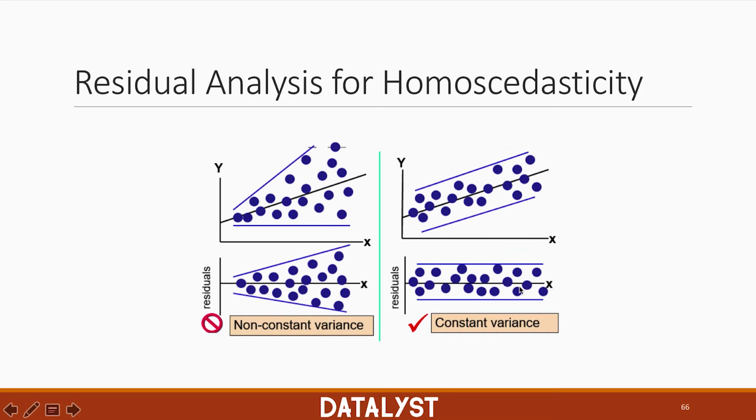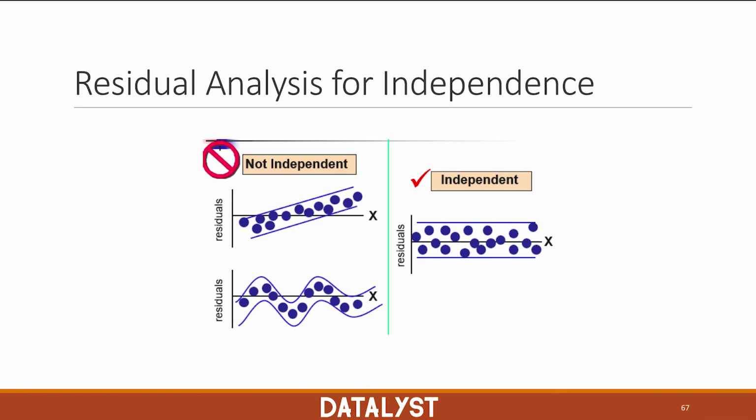Once again, what we want to see is something like this plot. The variance is constant and the residuals are uniformly distributed across space. So in this case, when we are facing heteroscedasticity, there are some other models that we're going to cover later, which can actually deal with this issue. And finally, we expect our residuals to be independent. Once again, this is the residual graph that we hope to see. So when the residuals are not independent, we're going to see some patterns, such as a linear pattern or a sinusoidal pattern or some other curvature.